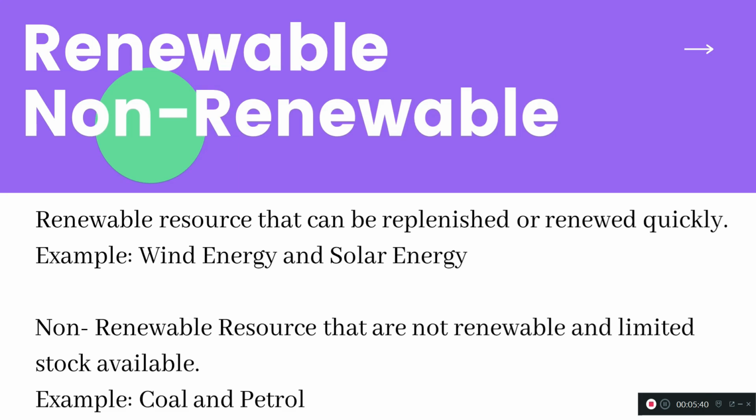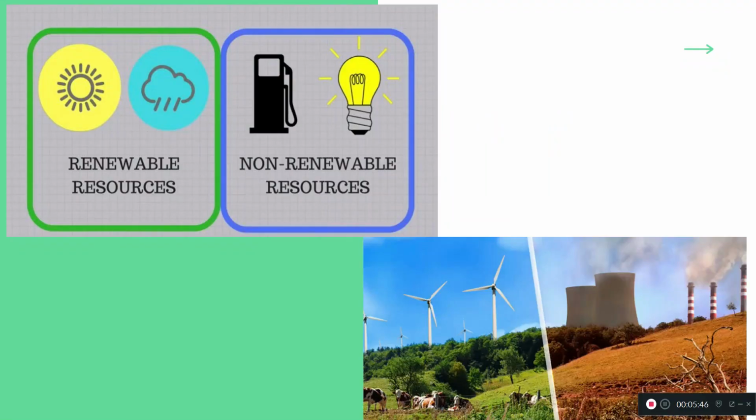Coal and petroleum, we cannot renew this kind of resources, but we can use them as long as they are available. I have given some pictures. In this picture, renewable resources, you can see the two pictures. This is solar energy, then this is wind energy. So these two are the renewable resources. The non-renewable resources, we cannot renew petroleum and electricity, right?